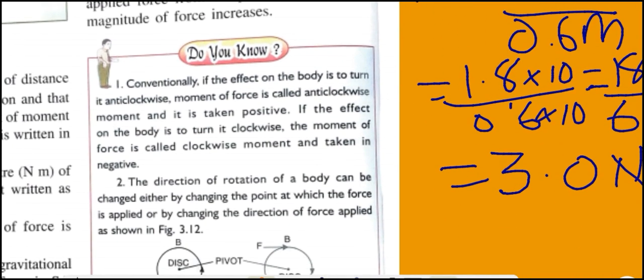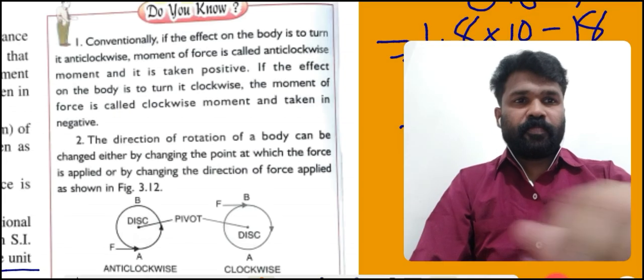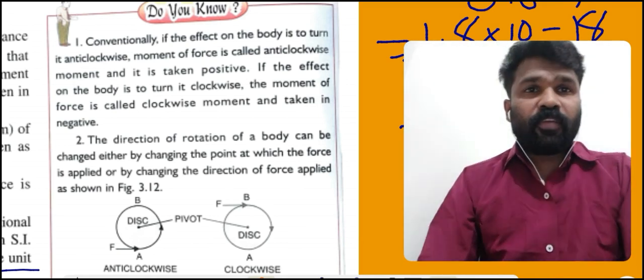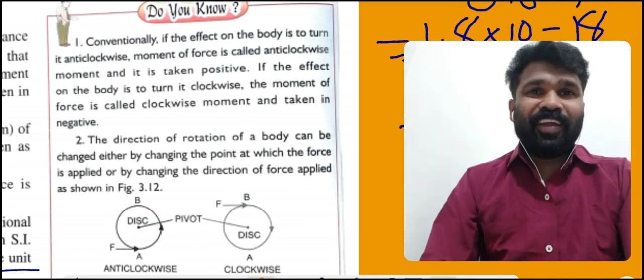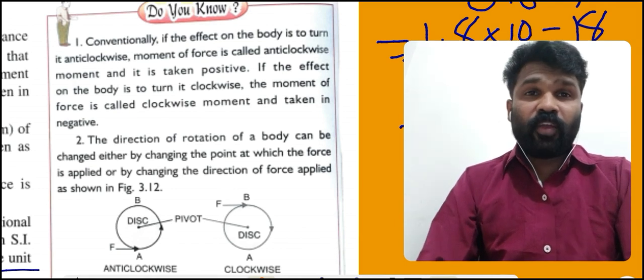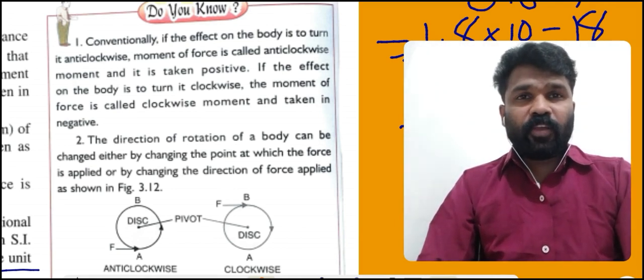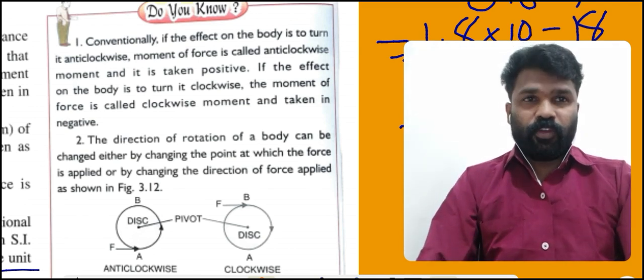So, here is a do you know portion. Conveniently, if the effect on the body is to turn it anti-clockwise, the moment of force is called anti-clockwise moment and it is taken positive.